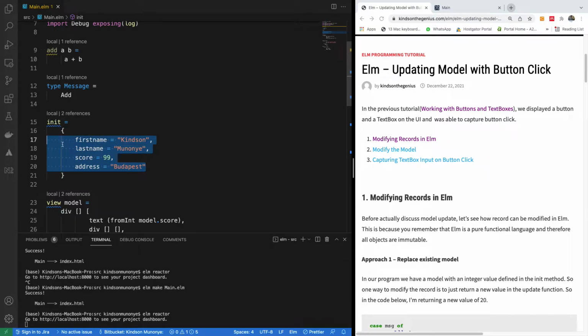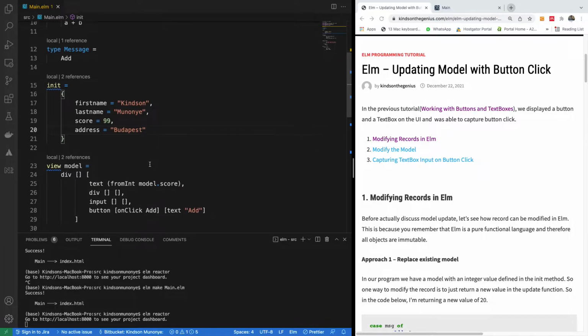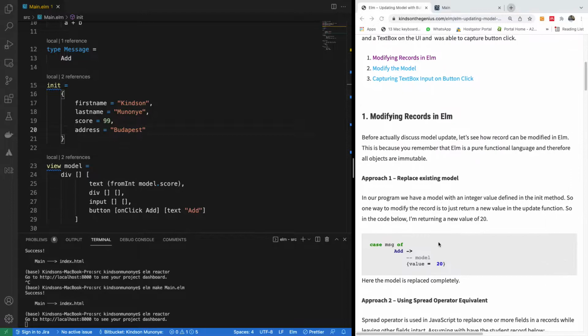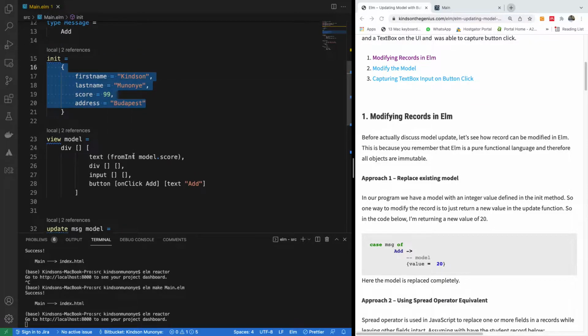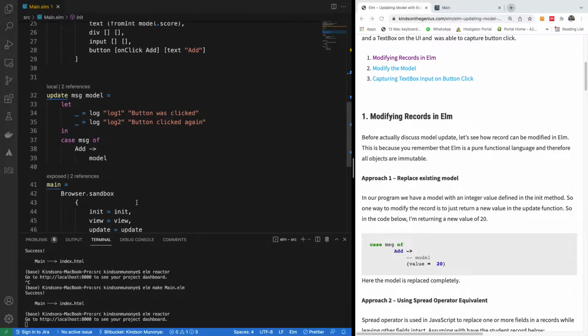So we have here in the init, we set the model to be 4 different items. You can actually add as many as you want. So when we want to update the model, first, we need to modify the record. So you don't want to update everything. You want to maybe update only 1 or 2 or 3, depending on what you want. And so let's take, for instance, we have the model here, okay?